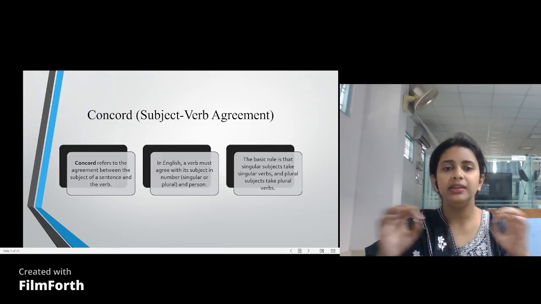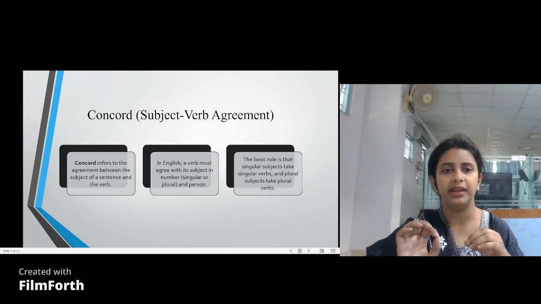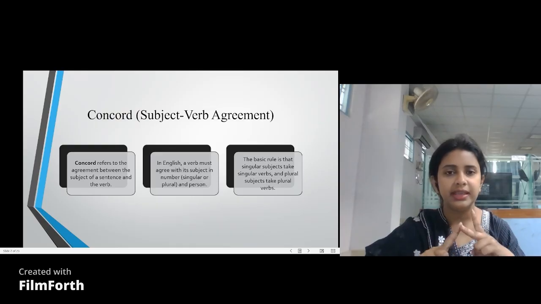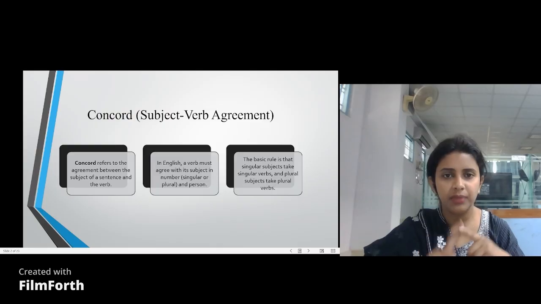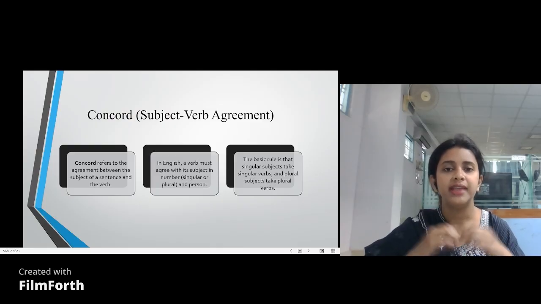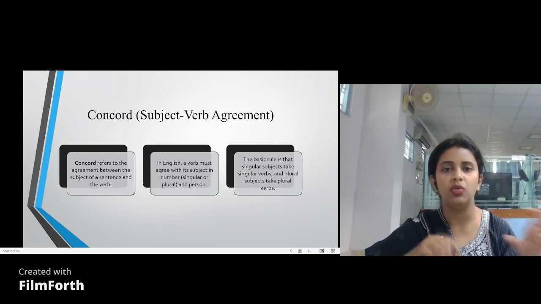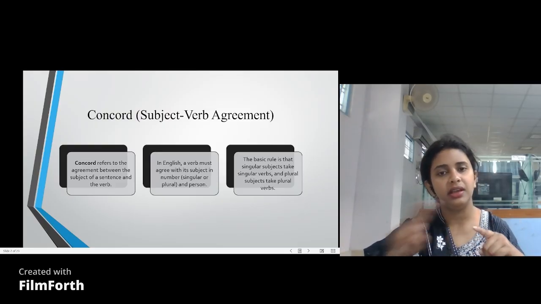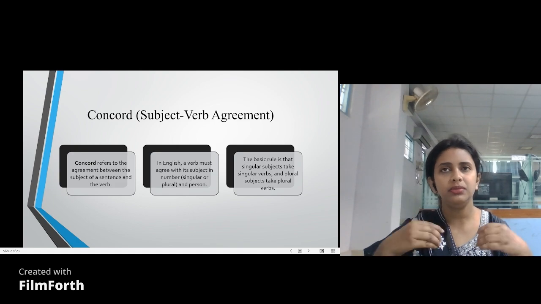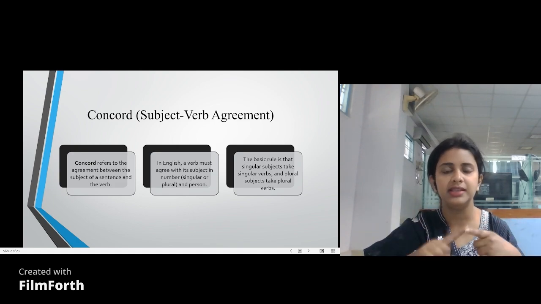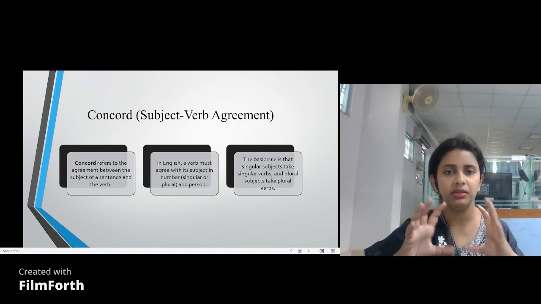Any English sentence, when we are framing a sentence, comprises three parts. The first is called subject, the second is the verb, and the third is the object. Children, you have to remember that there is no sentence possible without a verb. It can be the main verb, for example, eat, sleep, drink, go, run, etc. And there is the other, that is the helping verb, like the forms of be: is, am, are, was, were, etc. So these are the types of verbs.